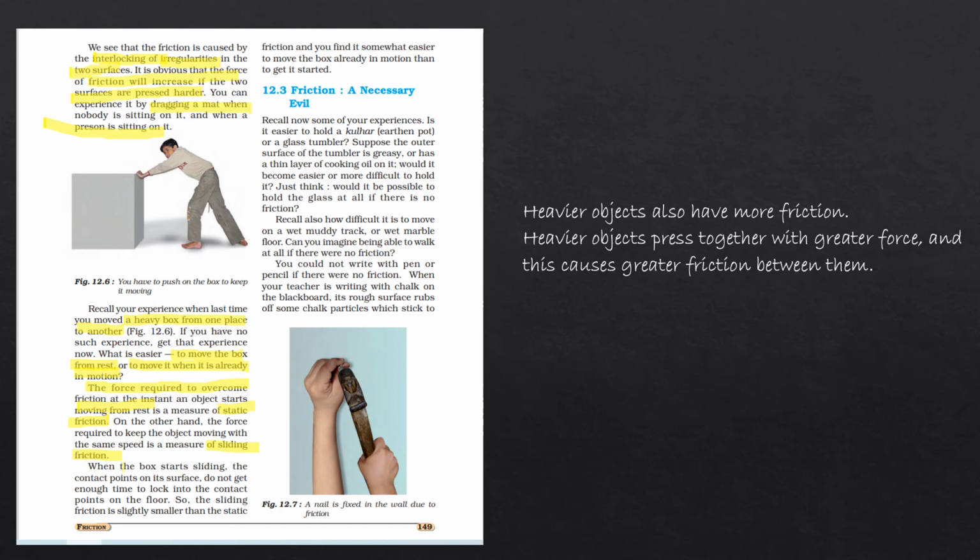So when the box starts sliding, the contact points on its surface do not get enough time to lock into the contact points on the floor. So the sliding friction is smaller than the static one. Okay, so we concluded that heavier objects also have more friction. If heavier objects are pressed together with a greater force, it will cause greater friction between them.